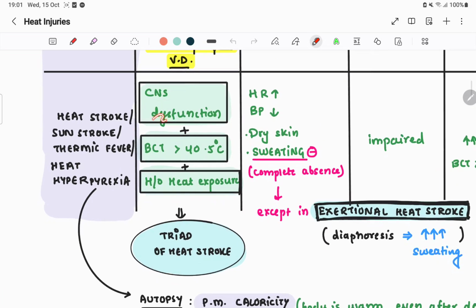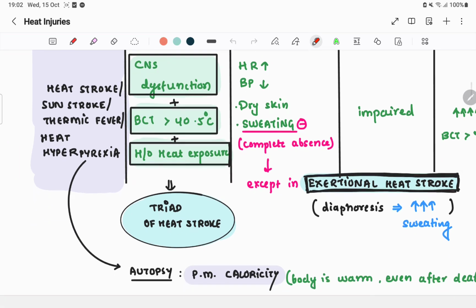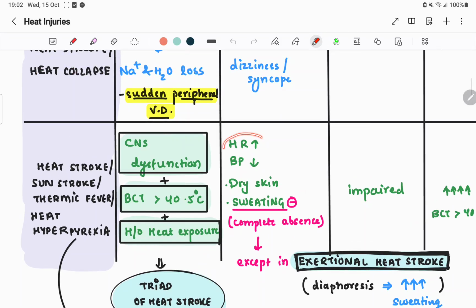Here there is a triad: brain dysfunction, body temperature dysfunction, more than 40.5 degrees Celsius, and history of heat exposure must be there. This is the triad of heat stroke: CNS dysfunction, body core temperature more than 40.5, and history of heat exposure. Heart rate increases, BP decreases.